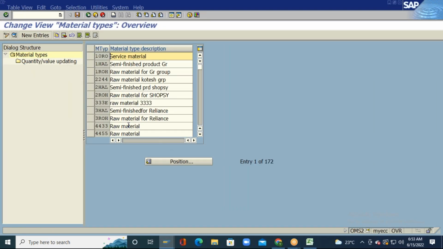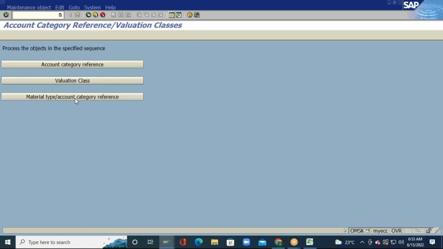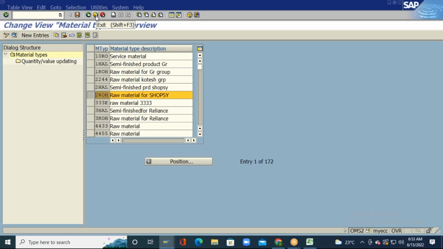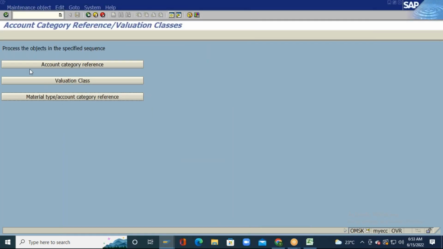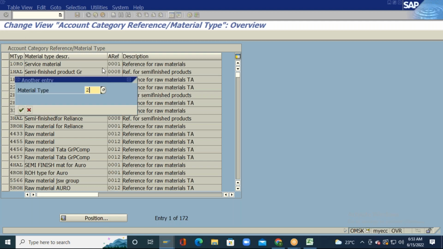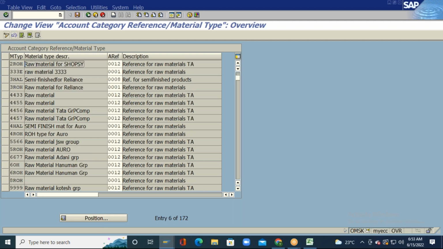I will select material type 2ROH, and for 2ROH I will assign the account category reference key I created, that is 13. Okay, I will just save it.